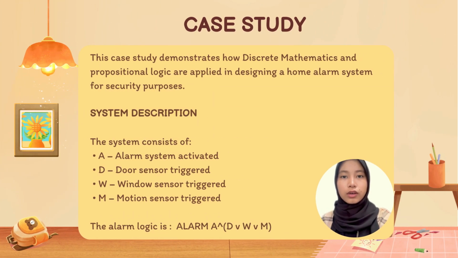This shows a case study on how discrete mathematics and propositional logic are used in a home alarm system. The system includes four main elements. A represents the alarm system being activated, D represents the door sensor, W represents the window sensor, and M represents the motion sensor. The alarm logic is A AND (D OR W OR M). This means the alarm will only sound when the alarm system is turned on and at least one of the sensors is triggered. This logic ensures the system works accurately and prevents false alarms.